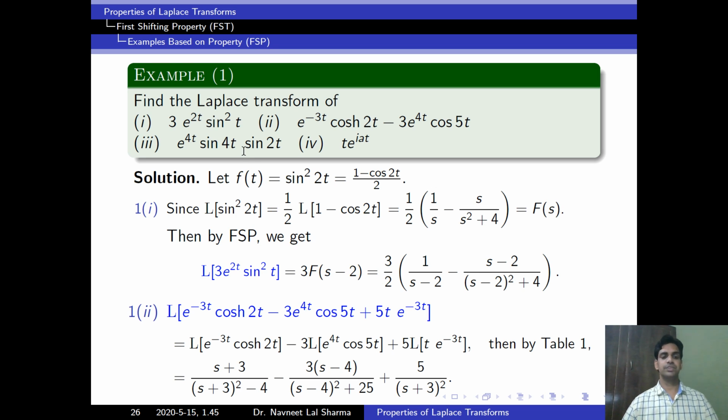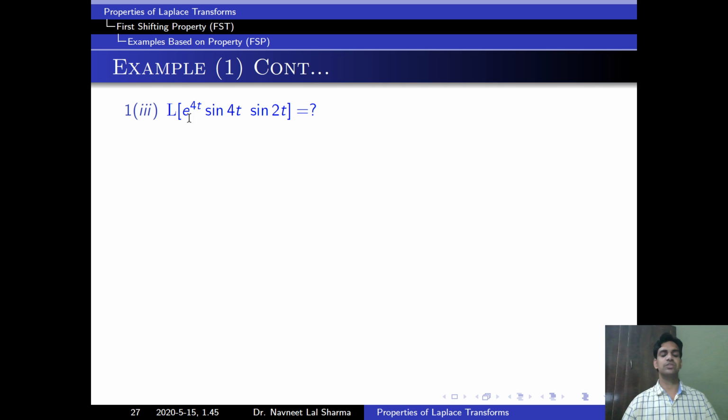Now we solve the next question. Find the Laplace of e to the power 4t into sin 4t into sin 2t. How will we find it? Let f of t be equal to sin 4t into sin 2t. Now we simplify this because we don't know the Laplace of a product of two trigonometric functions. So I use here the formula for sin a into sin b. Then we get this value.